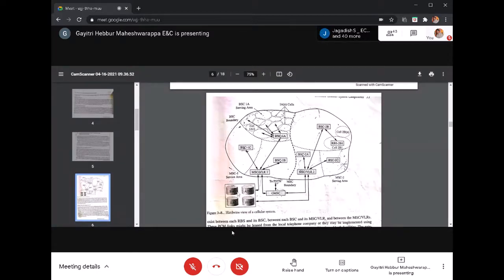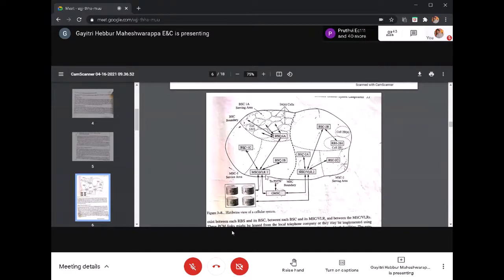And also the equipment identity register will have the information about all the mobiles under the cellular network. Okay, then the HLR, home location register, gives the permanent data information. And the visitor location register will store the mobile station whenever it is moving from one location area identity to another location area identity. So from the VLR only, the MSC is able to transmit the call to the particular BSC. So that's why it is called the visitor location register.